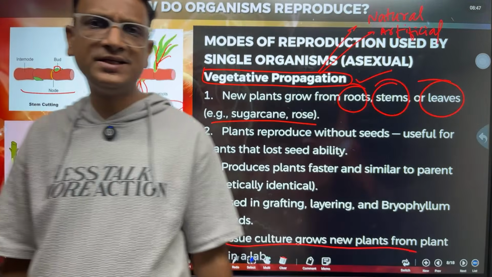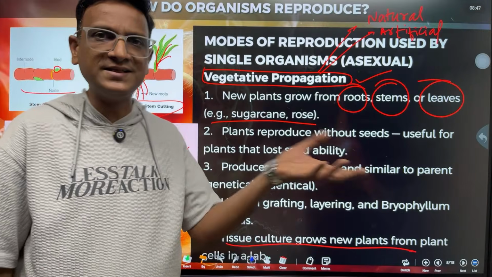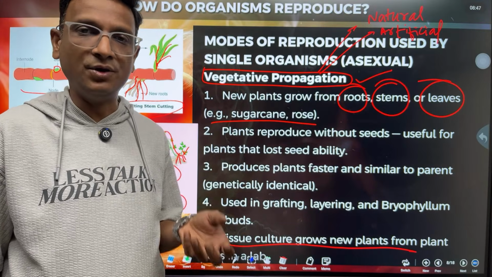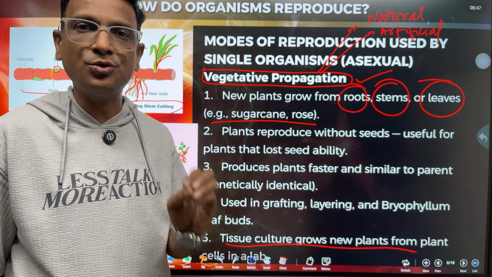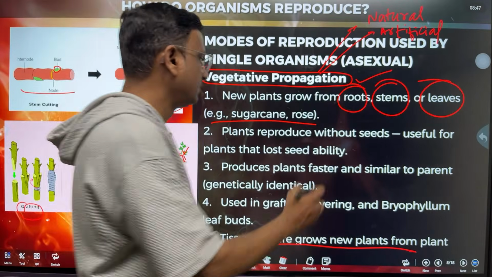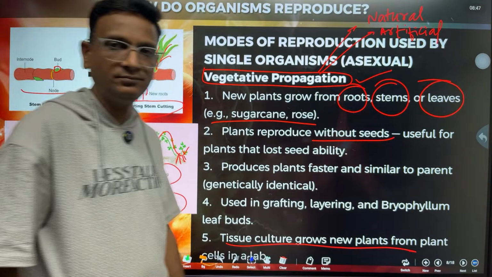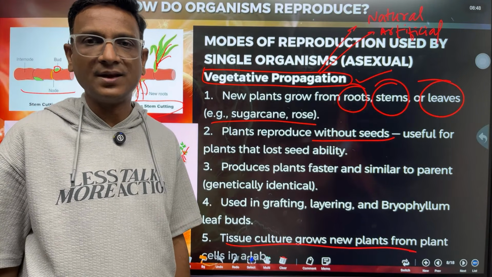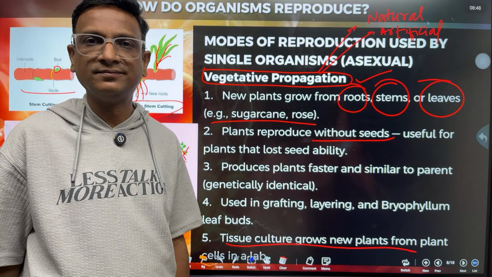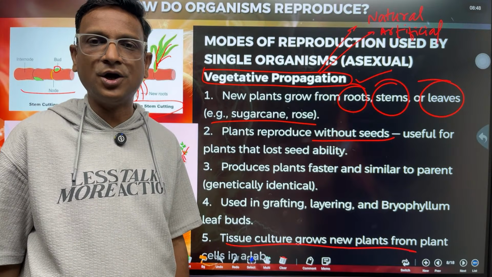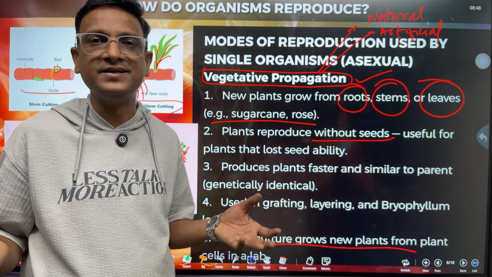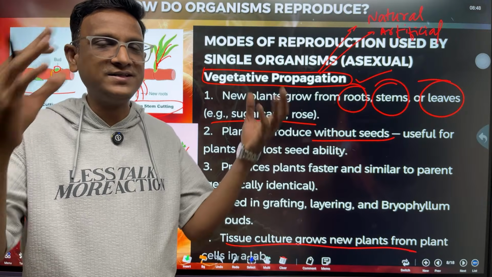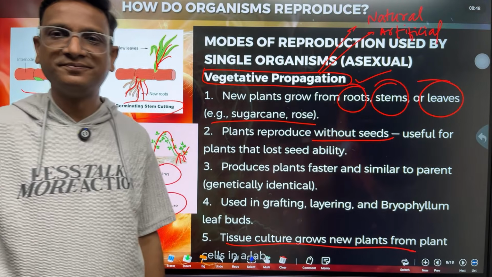Why do they follow vegetative propagation? Can't they use the seeds to grow the plant? Because some plants do not produce proper seeds. Bananas, do they have seeds? So didn't you get a doubt that if bananas are not having seeds, then how did the first banana tree come?